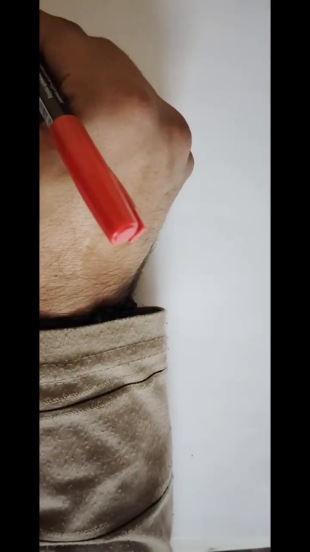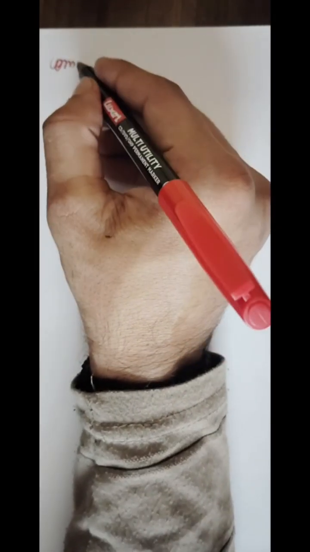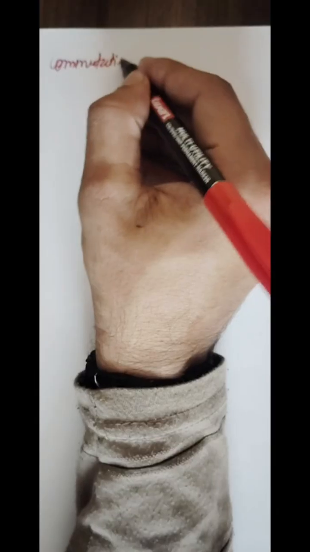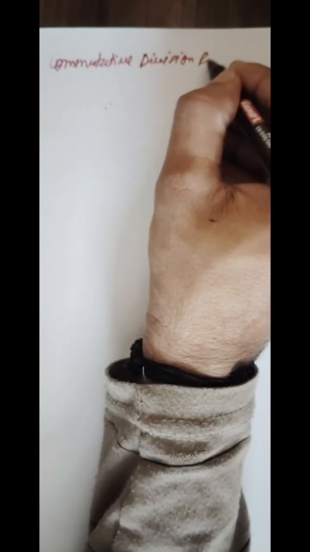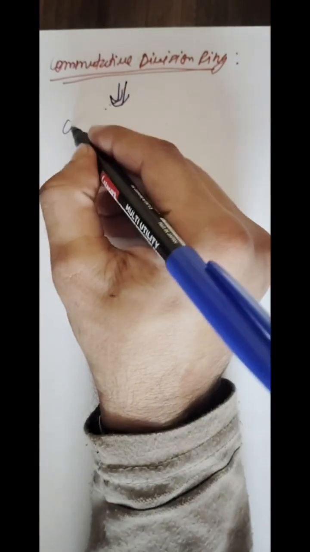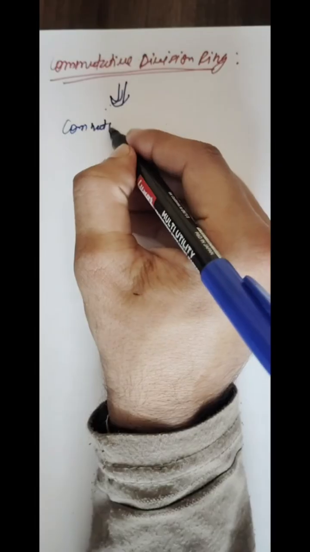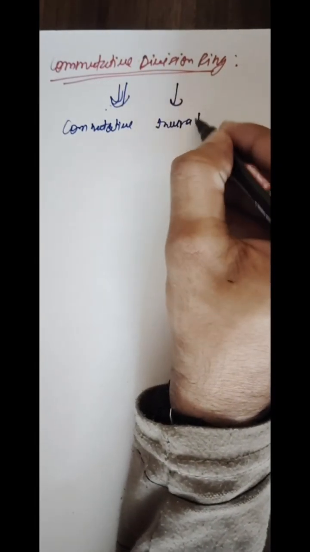So student, this is the last type of ring that I'm going to tell you. This is your commutative division ring. I think most of you now understand what this ring is about. It must be commutative, and also from division ring we know that it should have inverse as well as multiplicative identity.